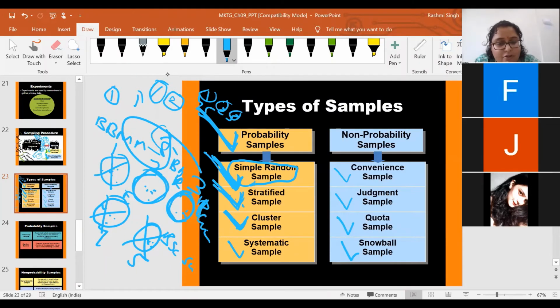What I'm trying to explain is that both are the same in that, based on the research objective and the research problem, you make the groups.